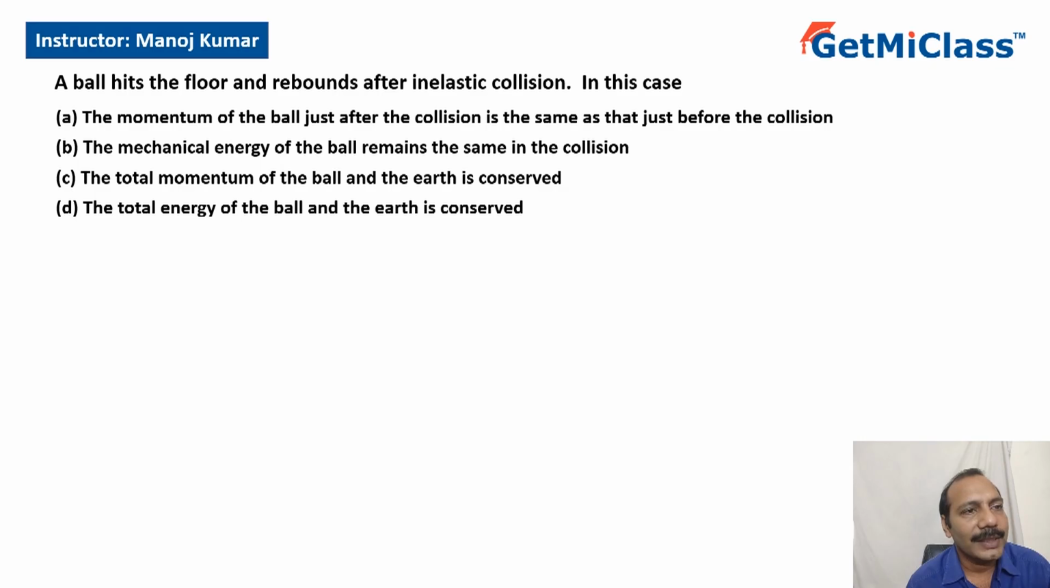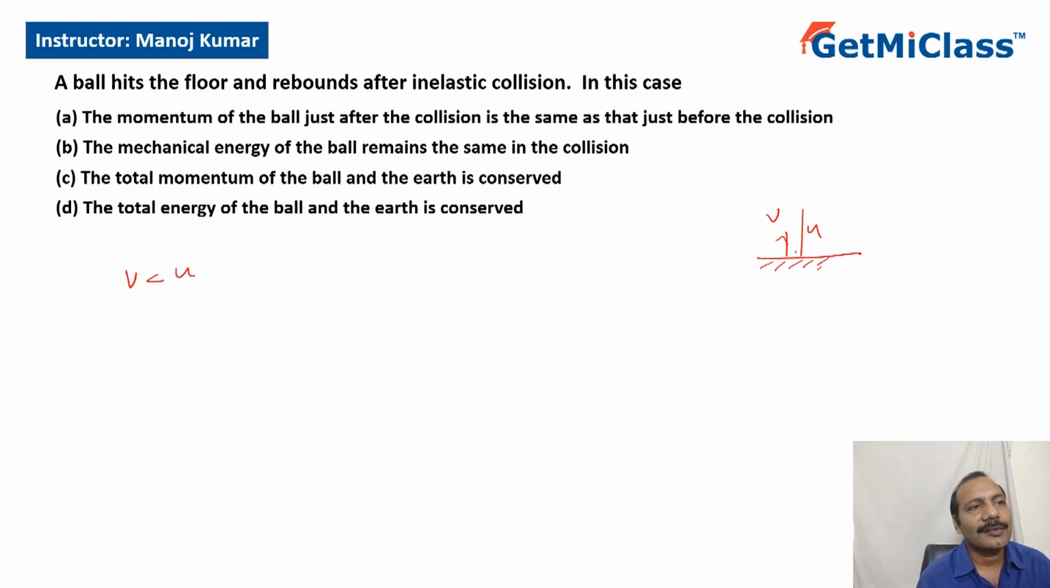The total momentum of the ball and the earth is conserved. The total energy of the ball and the earth is conserved. So what is happening? It's an inelastic collision. Of course, we can't see the motion of the earth. If it is an inelastic collision, there is a loss of energy associated with it. Let's say the ball hits with a speed u and rebounds with speed v. I can definitely say v is less than u.